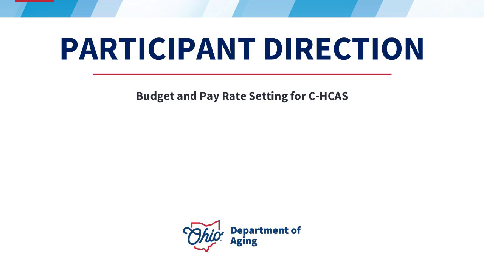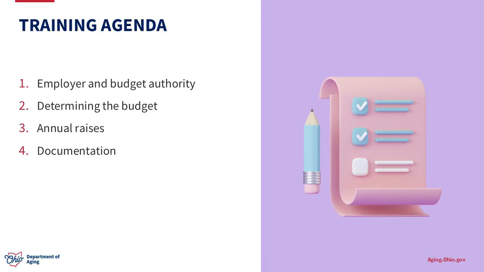Welcome to today's participant direction training, where we discuss budgeting and pay rate setting for Choice's home care attendant service. We'll be covering the following topics: employer and budget authority, determining the budget, annual raises, and documentation.